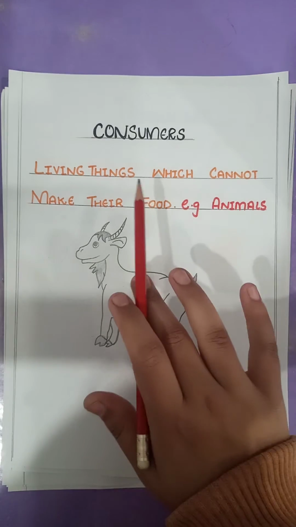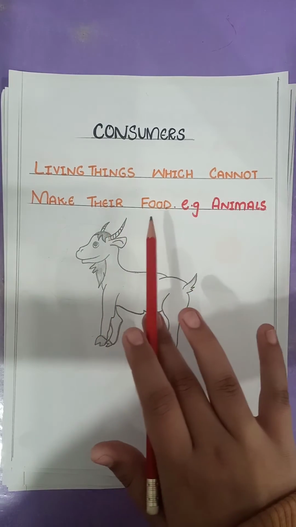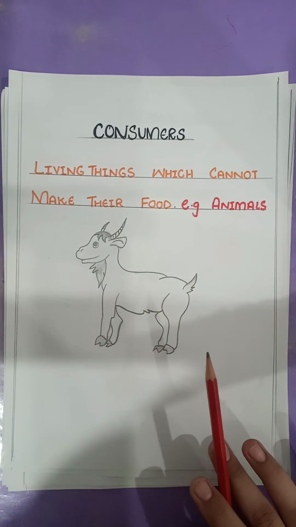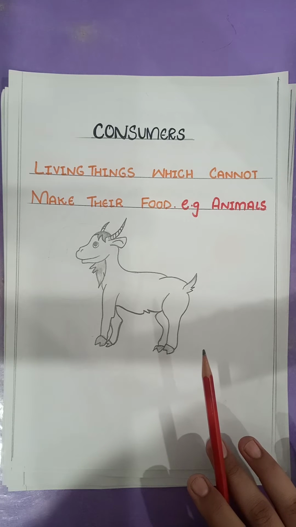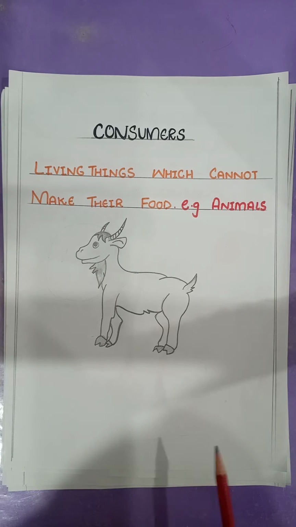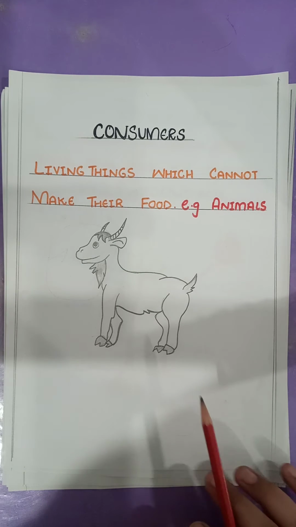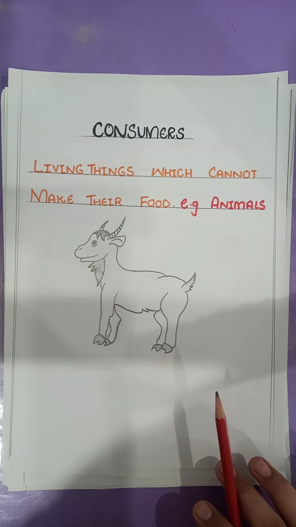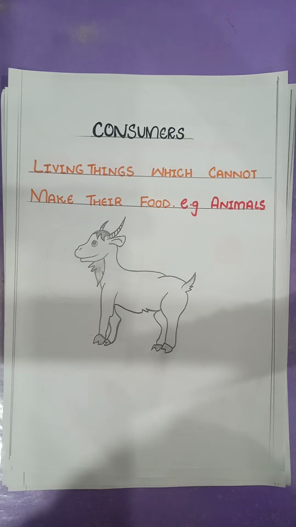Animals are consumers. Living things which cannot make their food are called the consumers. The word consumers comes from the word consume, means use karna. For example, animals are dependent on plants for food and on other animals for food.